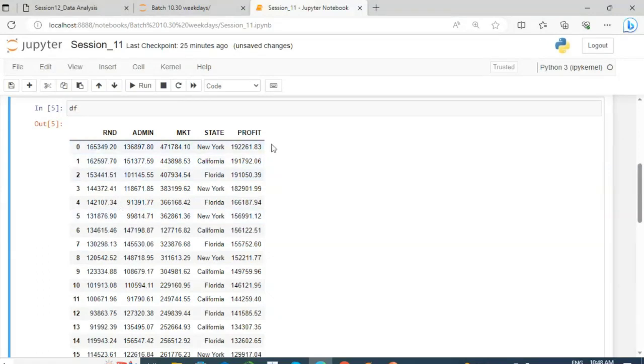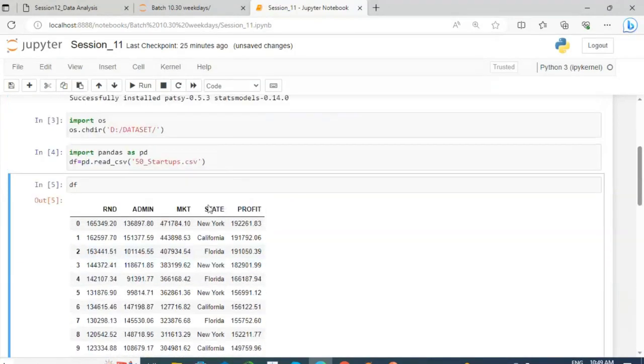The meaning of the data is how R&D is important in calculating profit, how the admin department is important in determining profit, how the marketing department is important in profit, and state is the location of those startups. So this is data of 50 startup companies, and the analysis is of how those departments are contributing in generating the profit of the company.